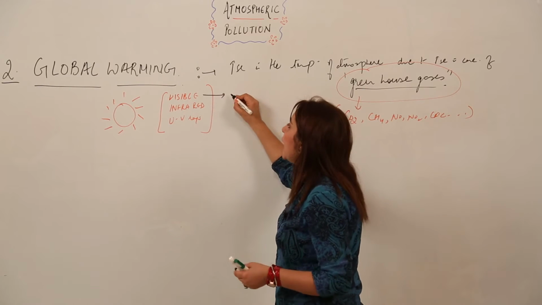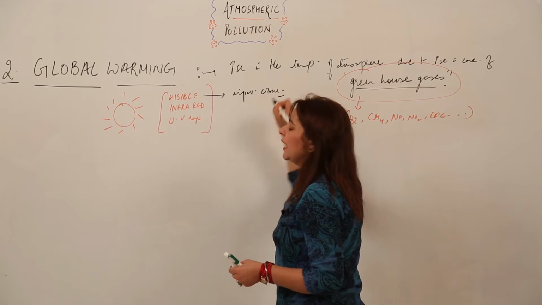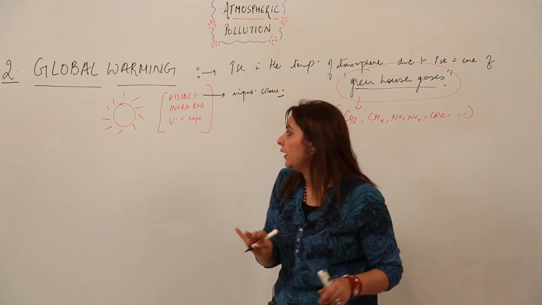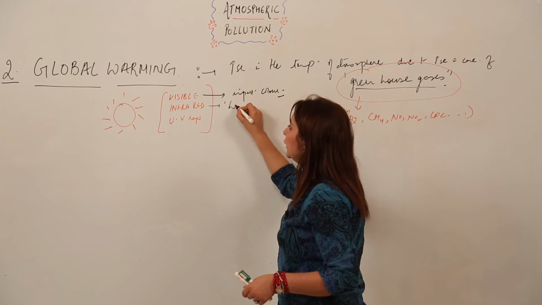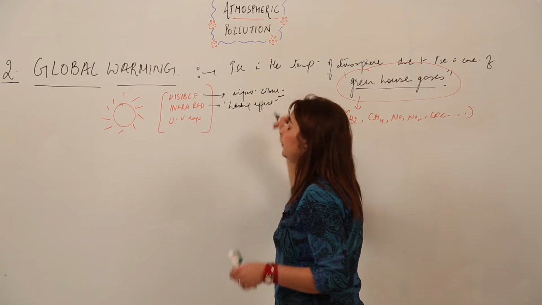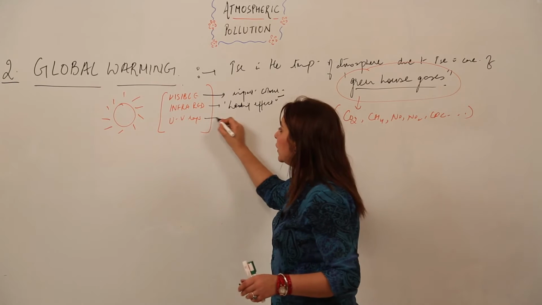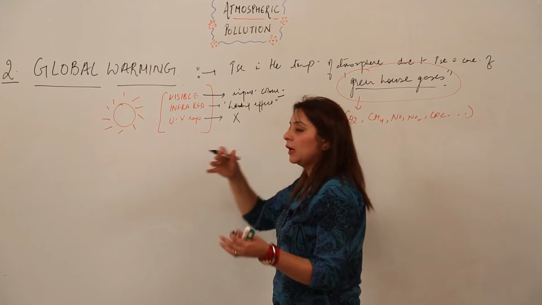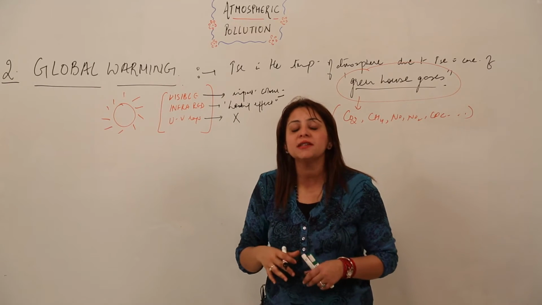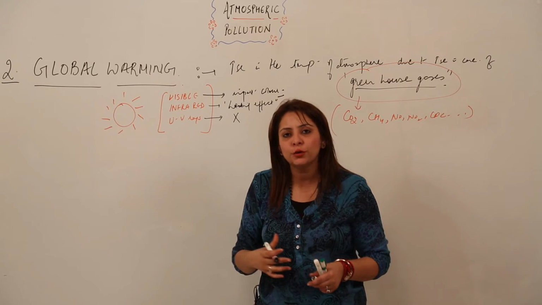Visible light actually imparts color to things, so as such it is not harmful for us, right. Infrared rays cause all the heating effect which you feel from the atmosphere. Ultraviolet rays do not come to the earth as they are harmful for us, they may cause skin cancers, or lead to ozone depletion, right.